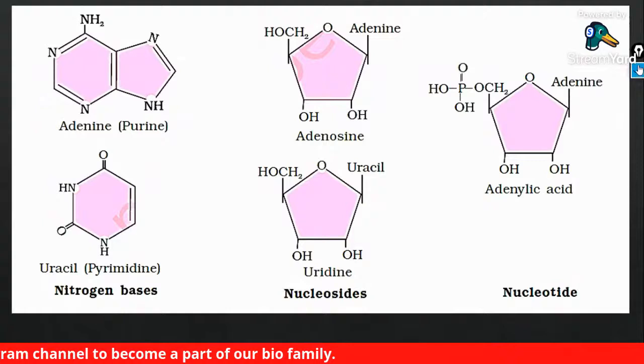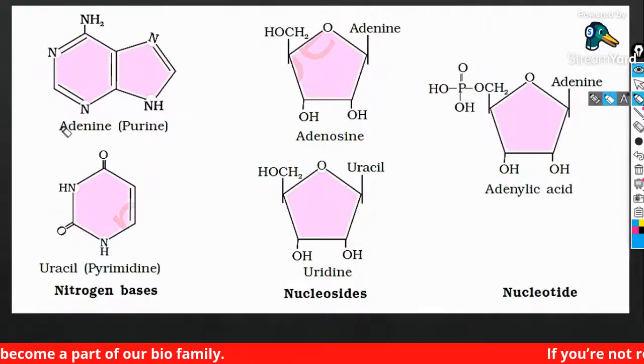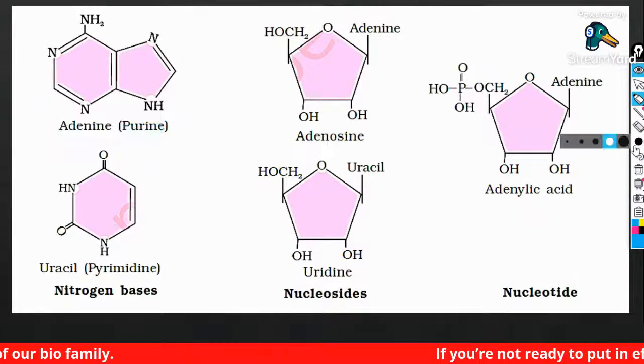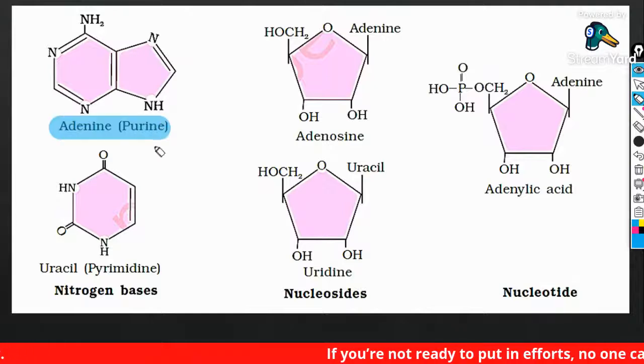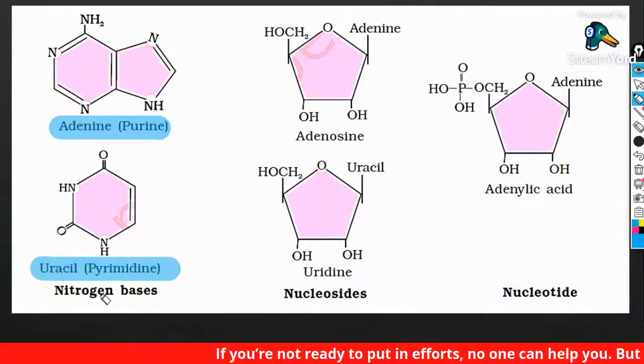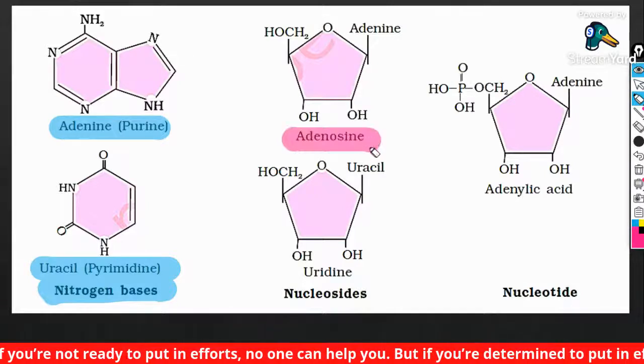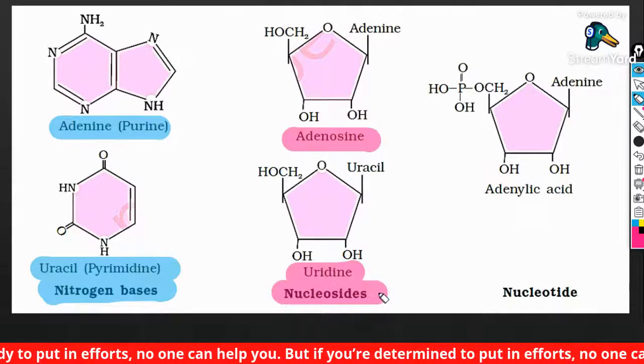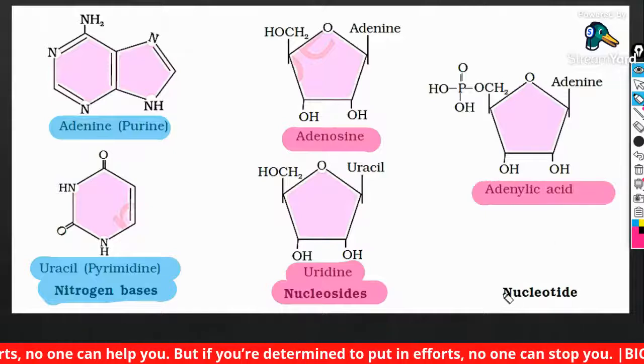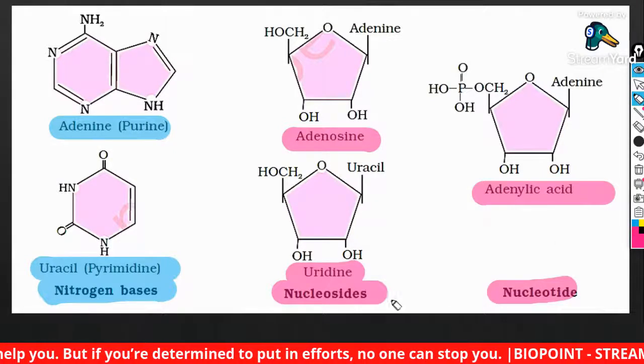This is what I told you, given in the NCERT textbook. Adenine and uracil, which is a pyrimidine, are nitrogen bases. Adenosine and uridine are nucleosides, and adenylic acid is a nucleotide given in the NCERT.